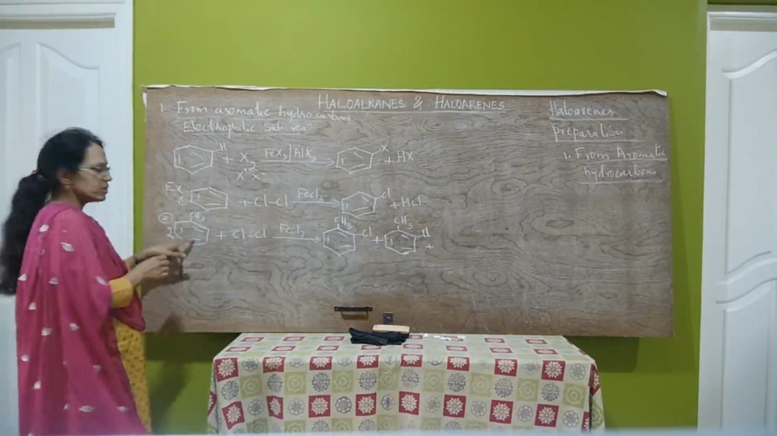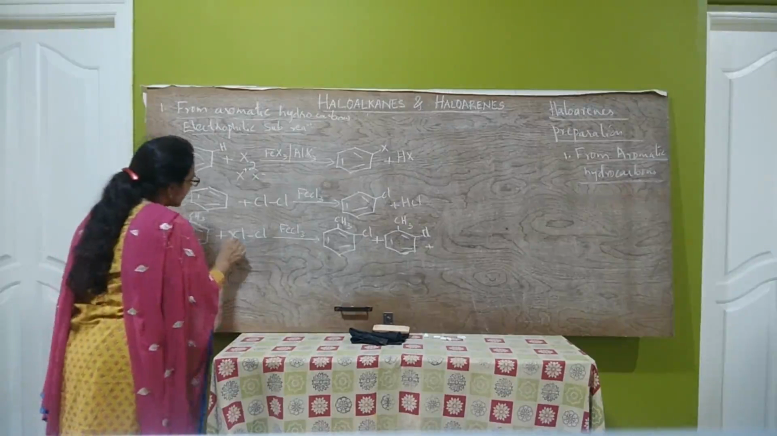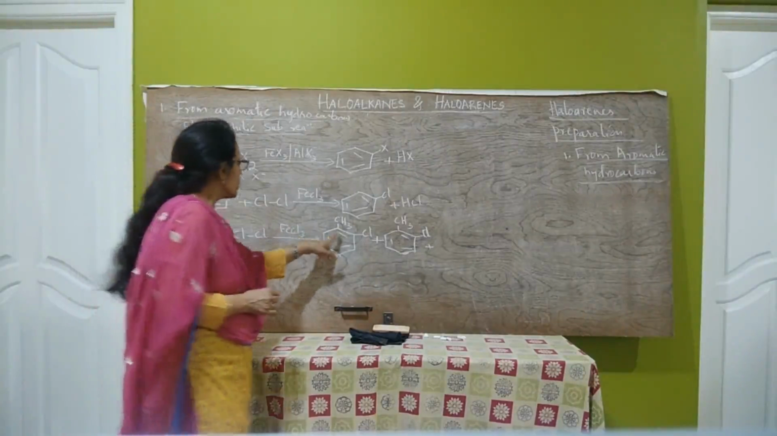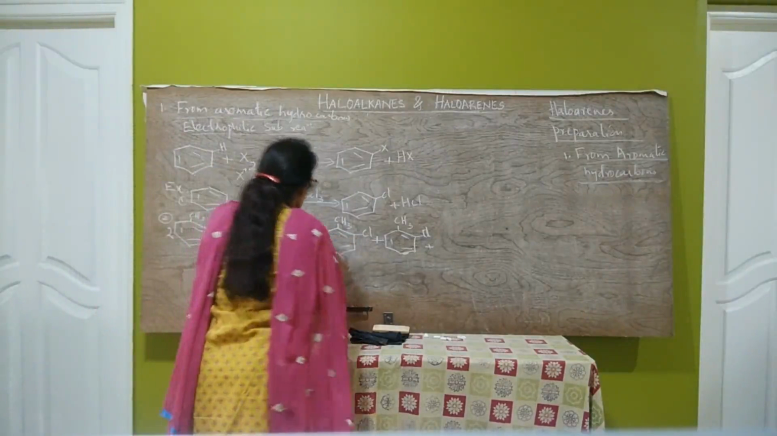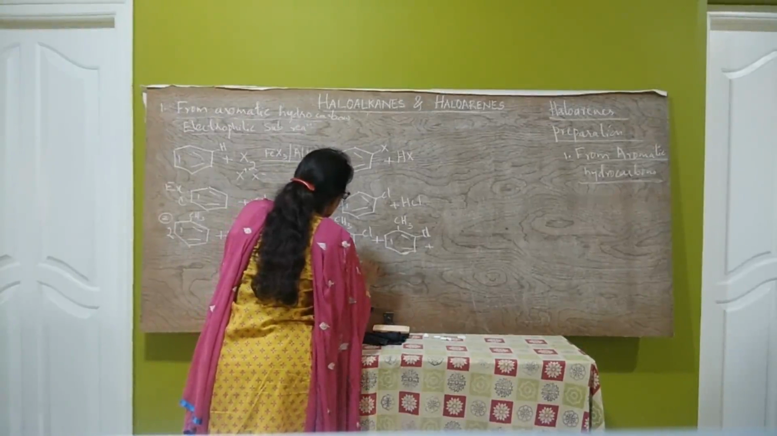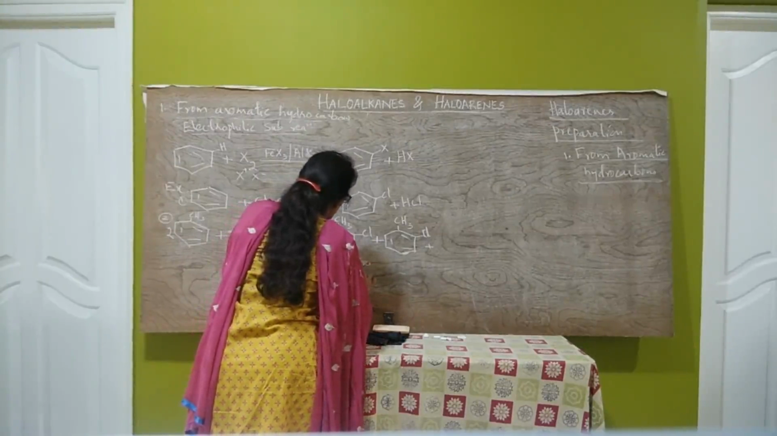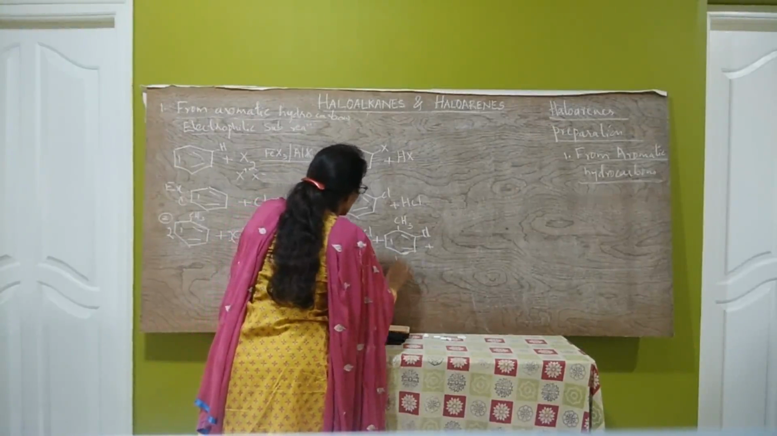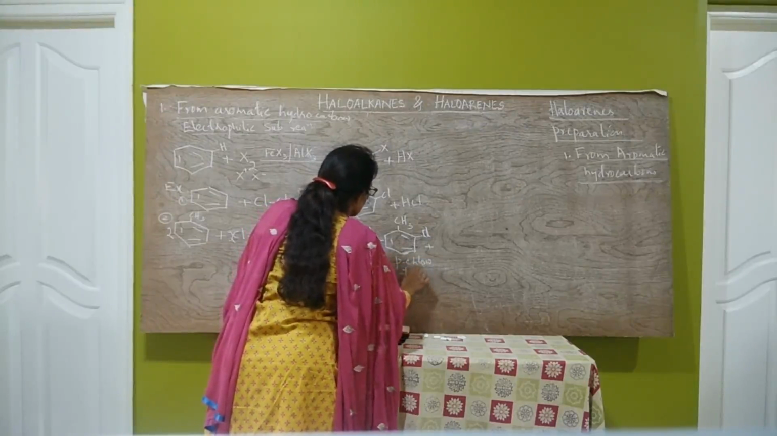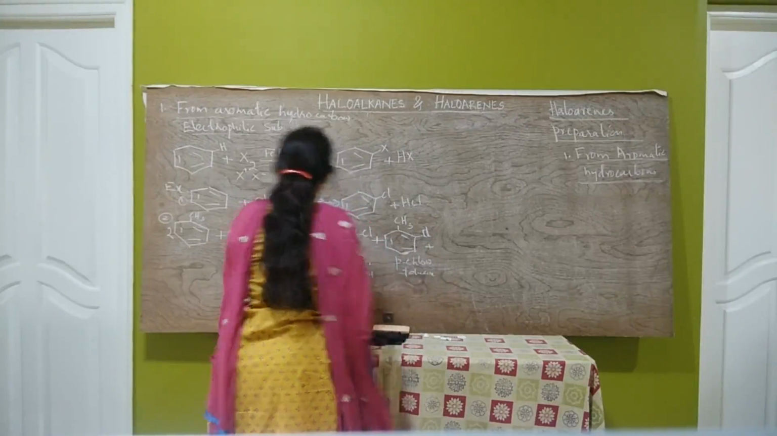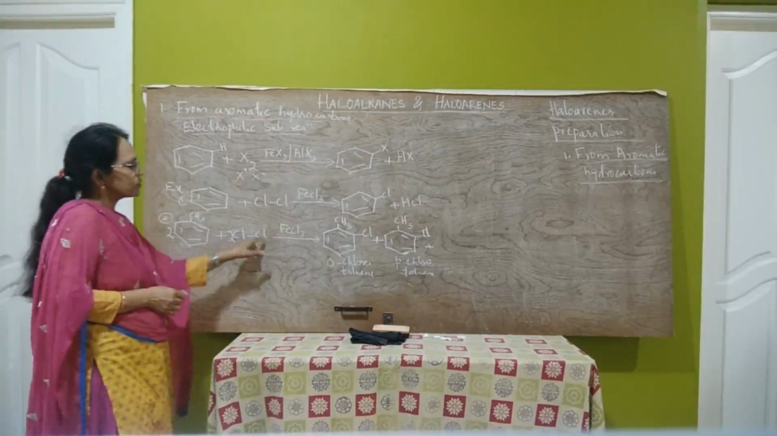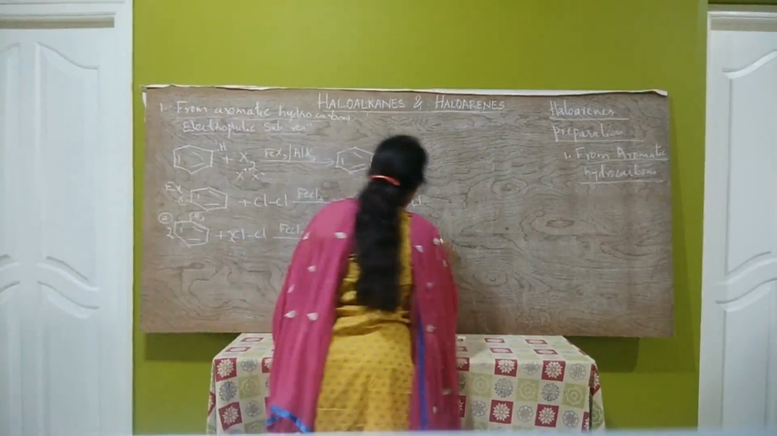Here, two molecules of the product, that is ortho and parachlorotoluene, are formed. So, two molecules of toluene we have to take, which react with two molecules of chlorine in the presence of ferric chloride to form a mixture of orthochlorotoluene and parachlorotoluene, plus 2HCl.